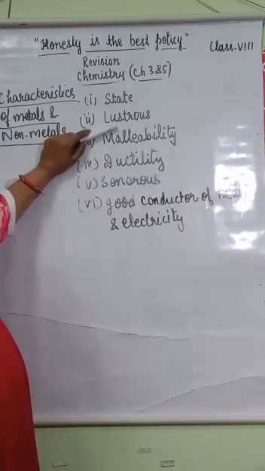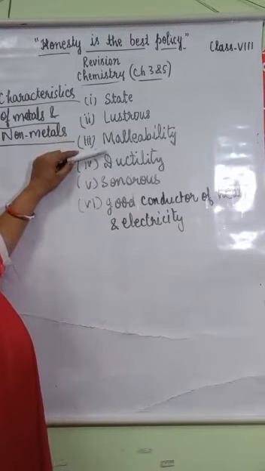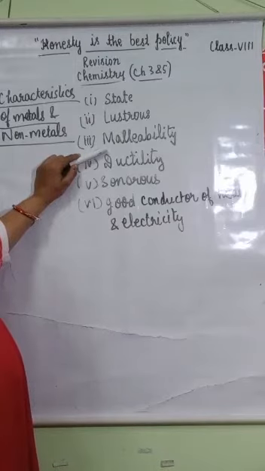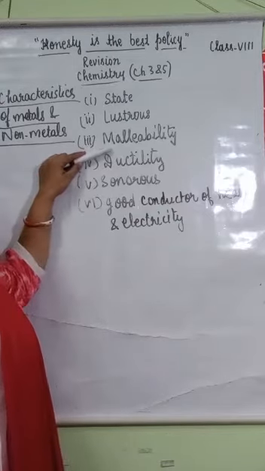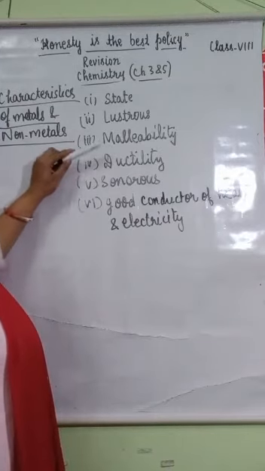Lustrous means shine. They have shine, while non-metals are non-lustrous. Metals have malleability property. Malleability is the property by which metals can be converted into thin sheets by hammering. The metals which can be converted into thin sheets are known as malleable, while non-metals do not have the malleability property.